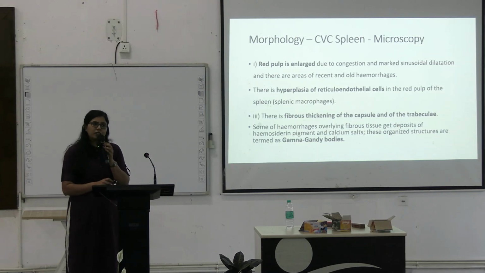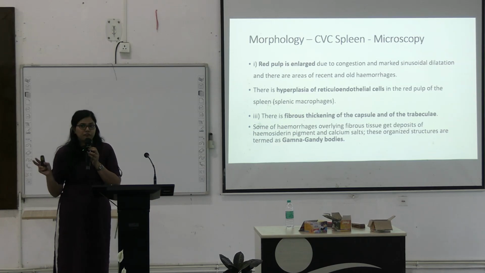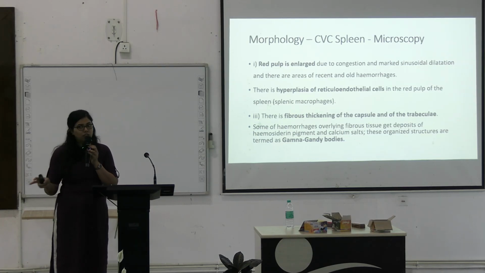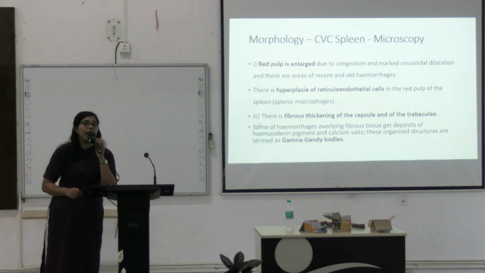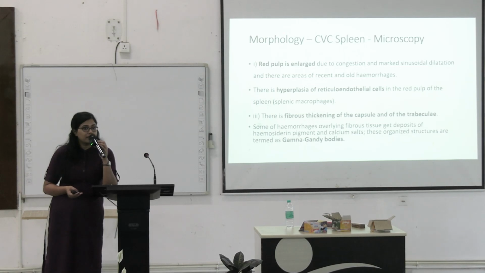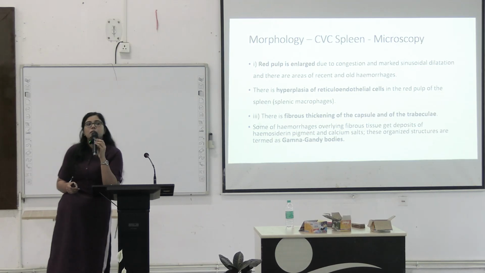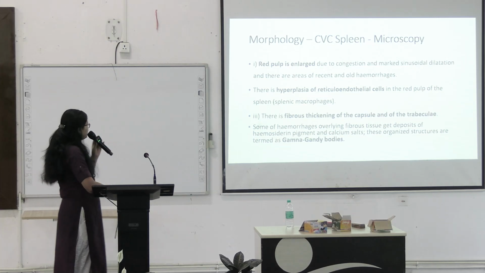Can anyone name the splenic macrophages? Because in our body there are different types of macrophages in different organs, and we have particular names for them. For example, we have Langerhans cells in skin, and Kupffer cells in liver. So what is the name of these cells in spleen? Can anyone name them? This is a very important MCQ as well. The splenic macrophages are called the littoral cells. You can write it down.